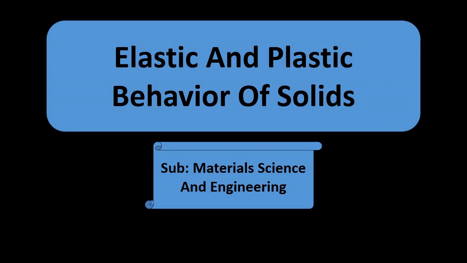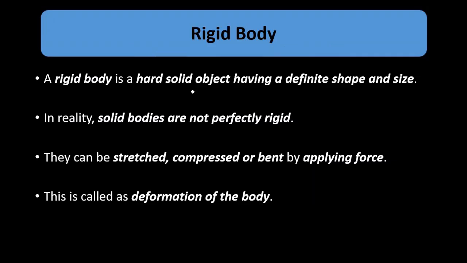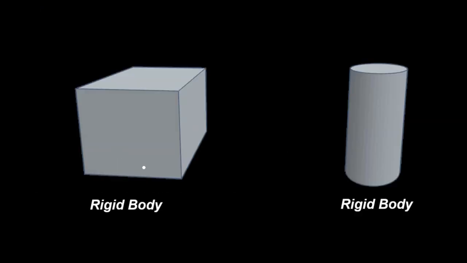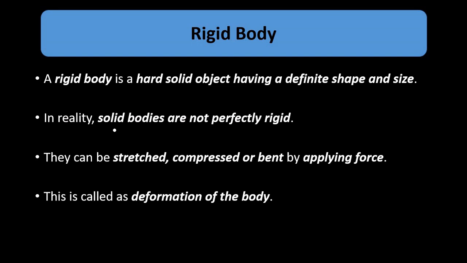Okay, so first is the concept of a rigid body. A rigid body is basically a solid object, a hard object, which has a definite shape and size. It can be a cube, a cylinder, a sphere, a cone, any random shape. If it is hard and well defined, with a fixed shape and size, then it is called a rigid body. That is the concept of a rigid body.